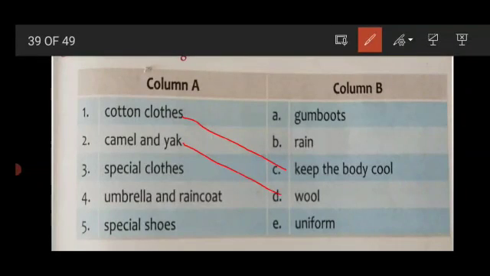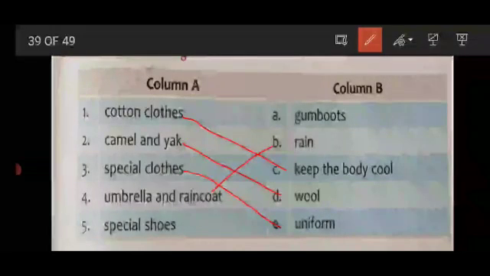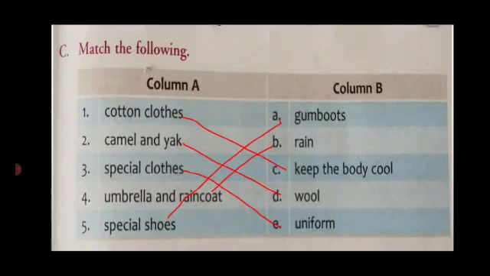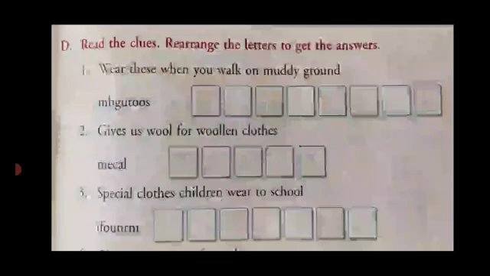Point 3 is, special clothes. Special clothes means uniform. So match it with point E. Point 4, umbrella and raincoat. Umbrella and raincoat we use in the rainy season. So match it with point B. Now point 5, special shoes. Special shoes are gumboots. So match it with point A. Is it clear?